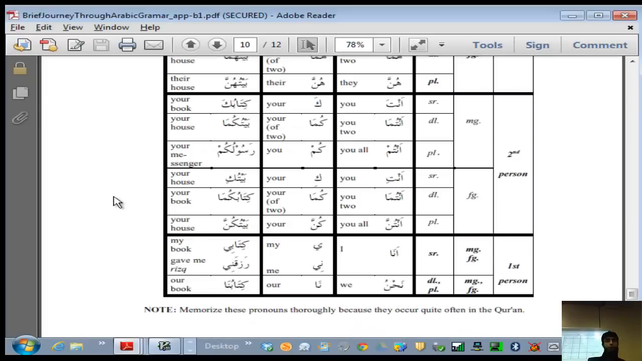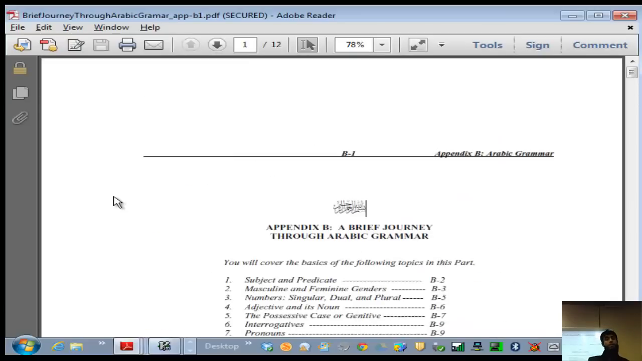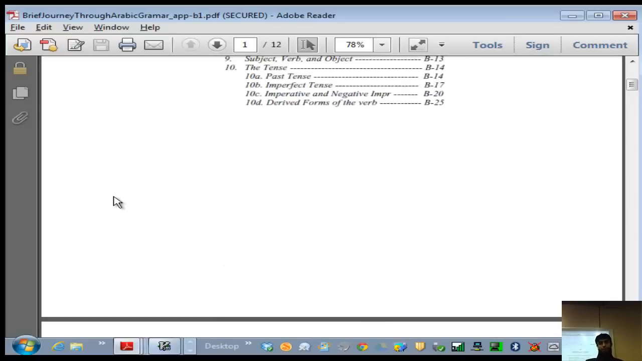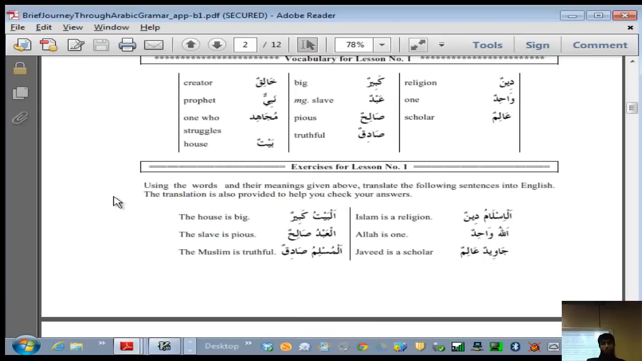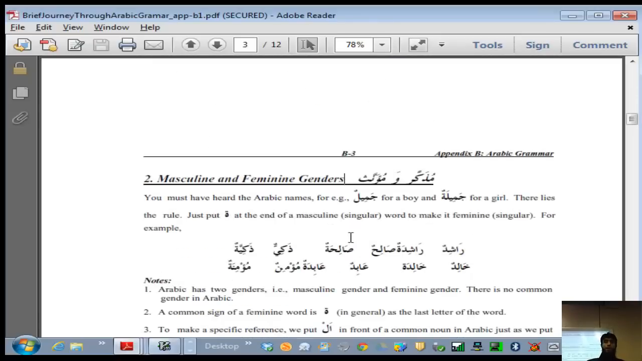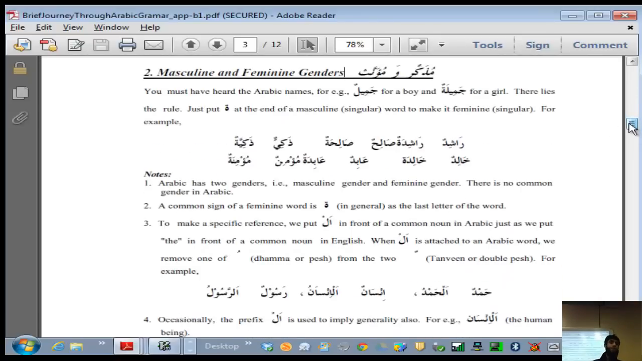Okay, I wanted to review a few quick things, and inshallah then we'll get into an important subject, verbs, from next time. Here is masculine and feminine. There are many ways to make a masculine noun into a feminine noun. We'll learn one technique which is common and easy.